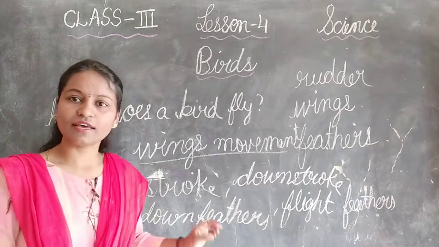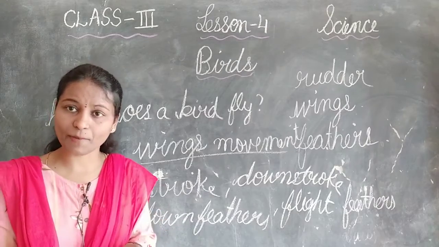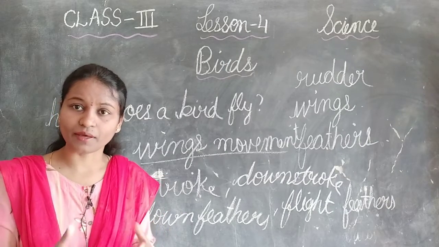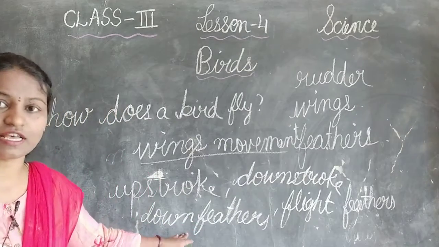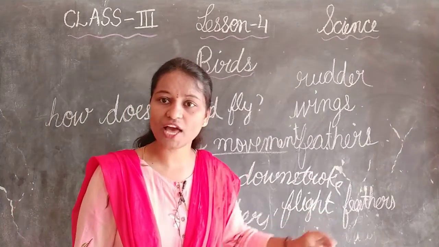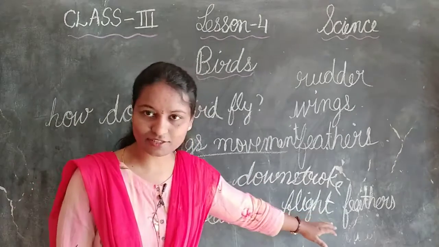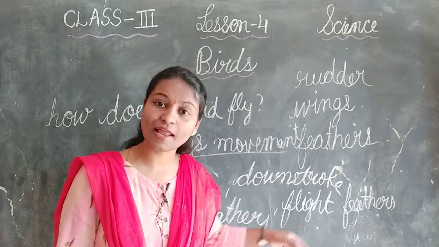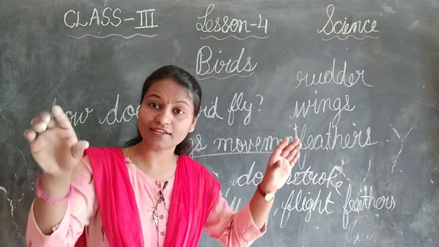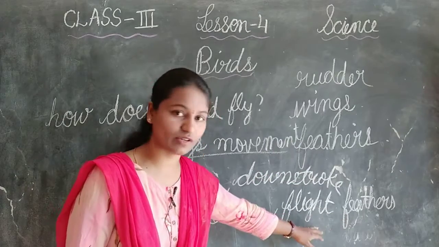Down feathers are attached to the body to cover it so that they can keep warm. That is called down feathers. Another kind of feathers helps in the flight, when the birds are flying, landing, or going up. That is called flight feathers.